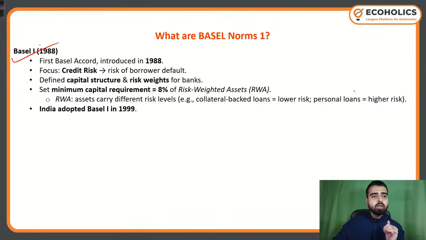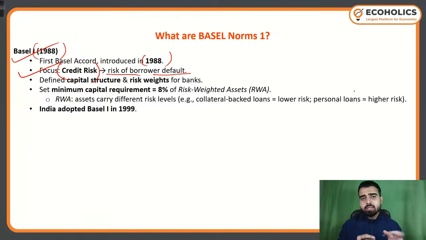Basel 1 was released in the year 1988. First Basel Accord, it was the first Basel norm introduced in 1988. Now it focused mainly on credit risk of borrowers' default. So you may say that credit risk is one of the risks that is extremely prominent in the banking sector. If you see other kinds of risks, we have liquidity risk, market risk, interest rate risk, operational risk, systemic risk, but credit risk is one of the most important risks in the banking sector.